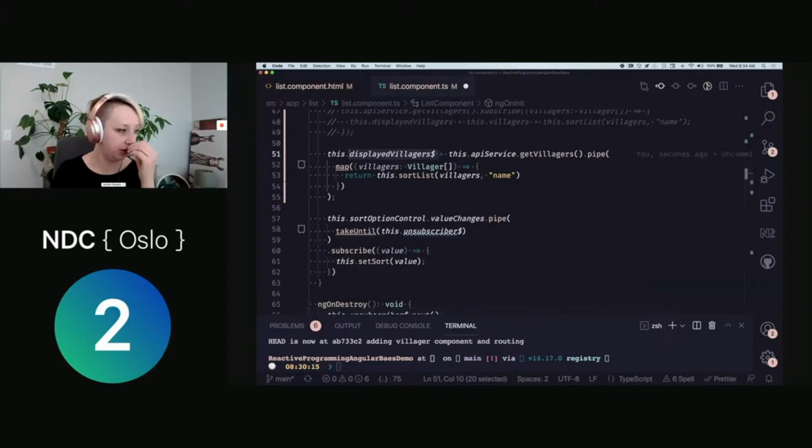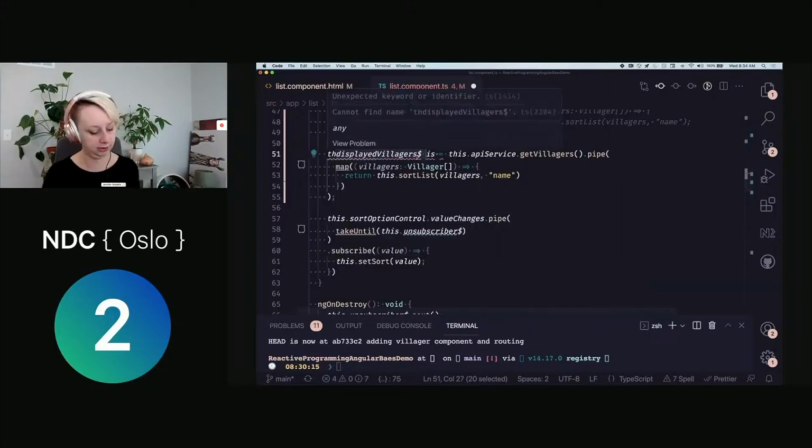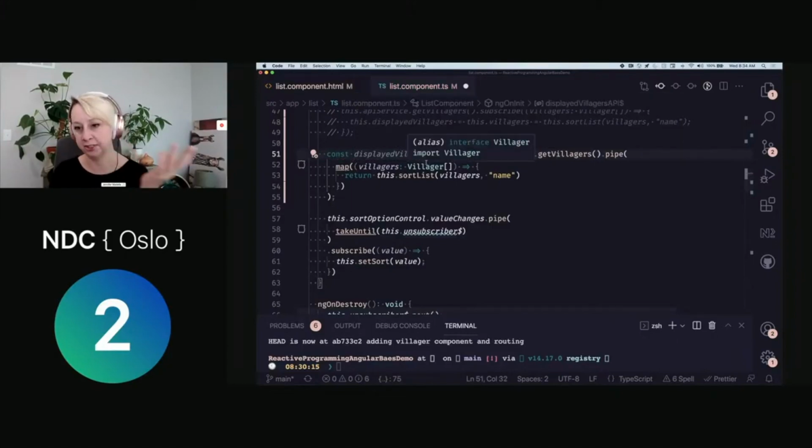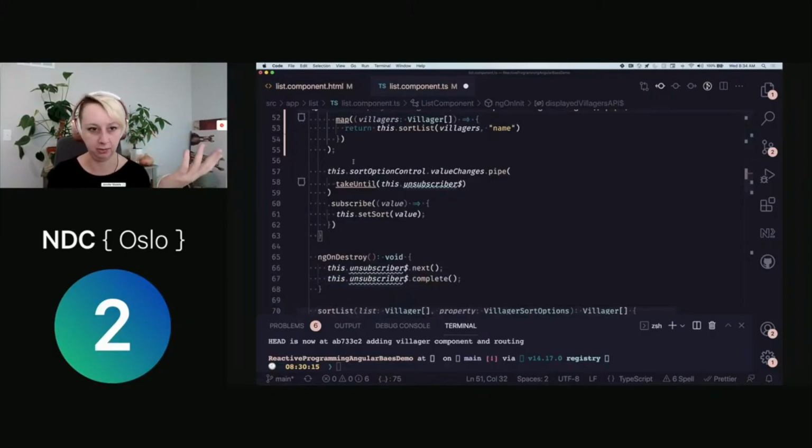This is when we begin to deal with merging streams. So what I'm going to do right now is change this, because this is just our starting definition for what this is going to be. This might not be the end result, so I'm just going to go step by step here. I'm going to change this, and this is just going to be a const for now. We're going to call this maybe displayed villagers API. And so we're going to know, okay, this is an observable containing our initial API request.